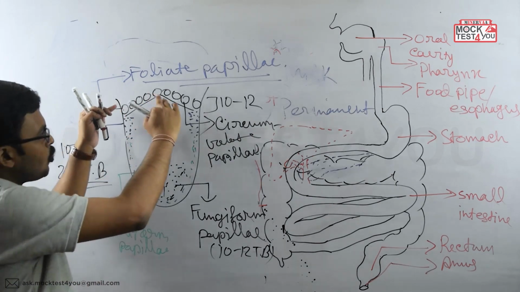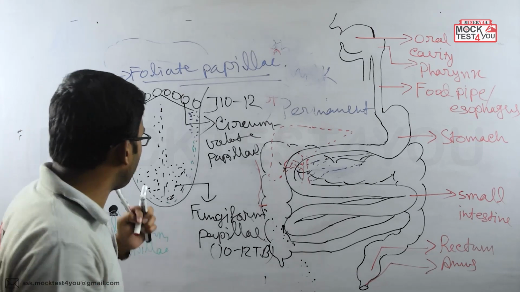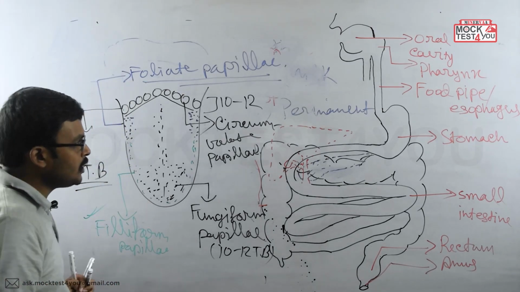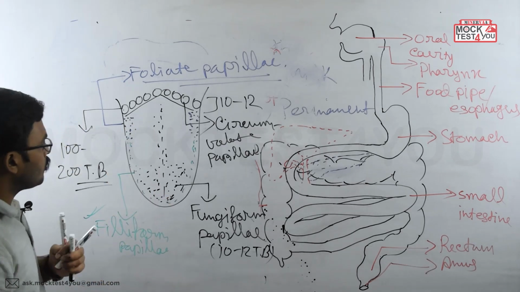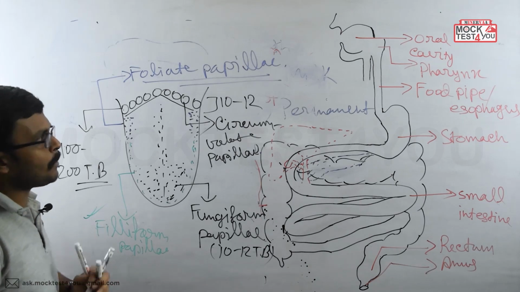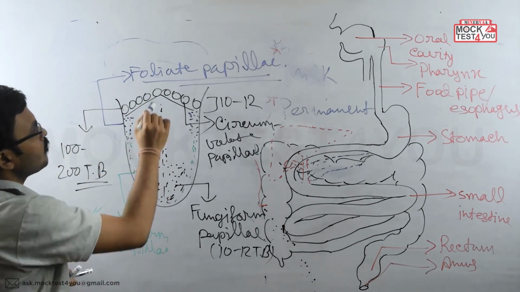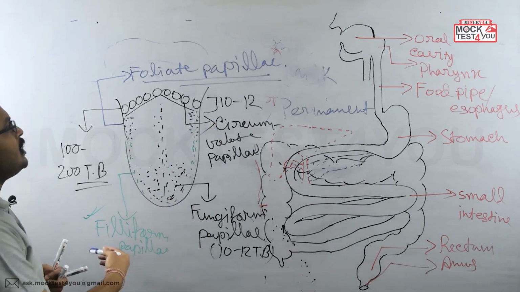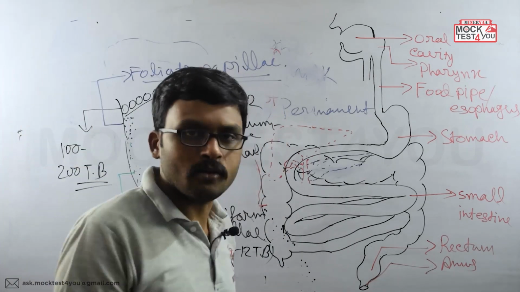Now, these are the locations for the different taste-bud-containing papillae, and the filiform papillae which does not contain any taste buds. How many kinds of papillae do we have here? Total 4 kinds of papillae. Starting from circumvallate papillae, then we have the fungiform papillae, then filiform papillae, and at the end we have seen the foliate papillae. Okay, clear?